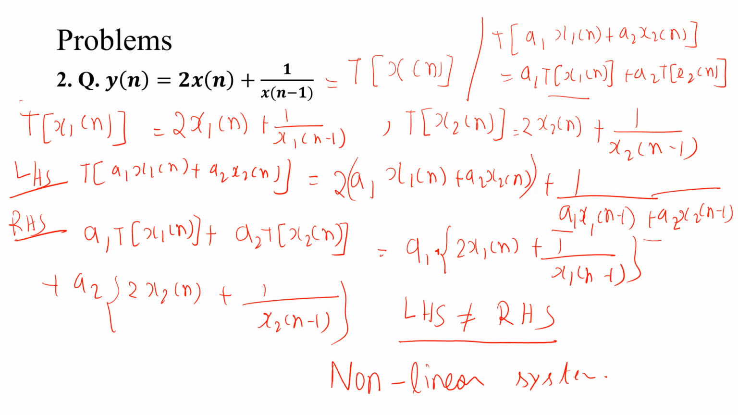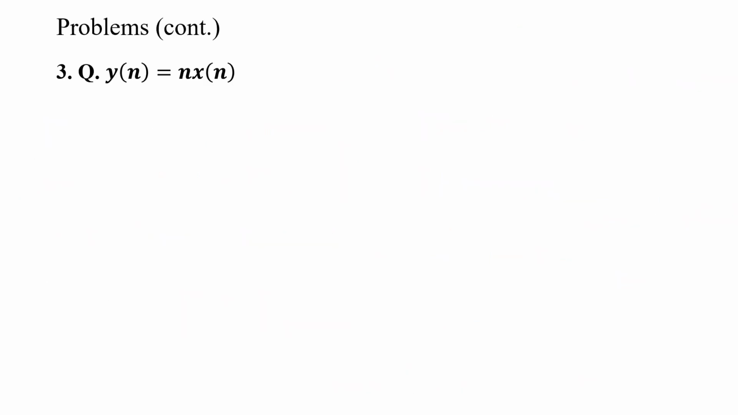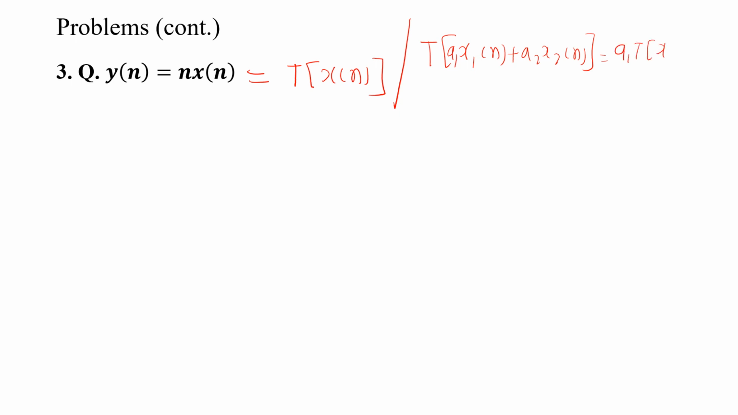So the second question is over. Next is the third question. Y of n is equal to n into x of n, which is T of x of n. Now according to the superposition theorem, T of a1 x1 of n plus a2 x2 of n is equal to a1 T of x1 of n plus a2 T of x2 of n.